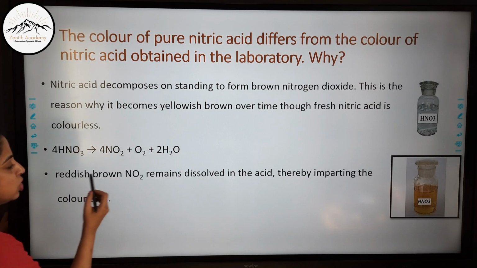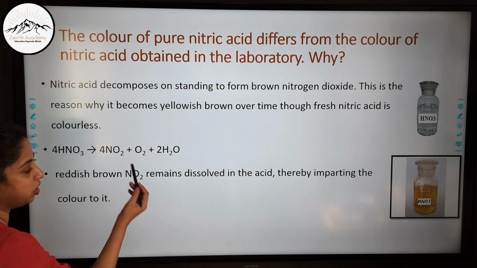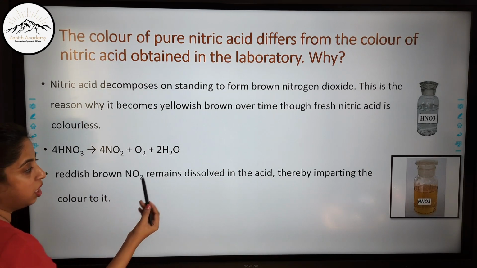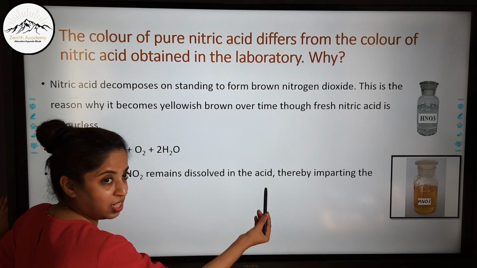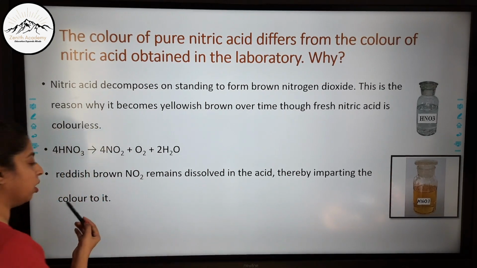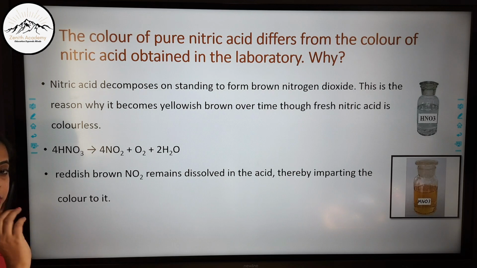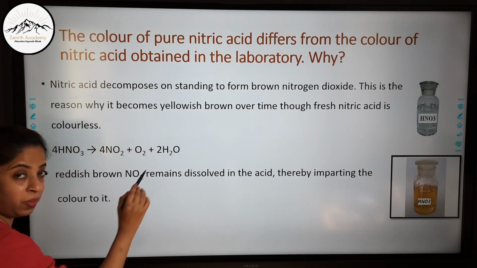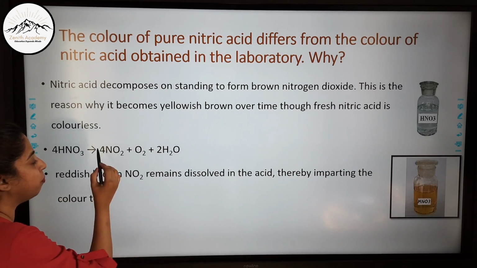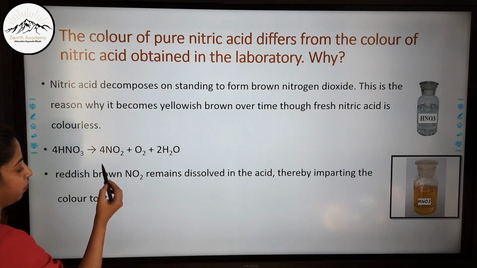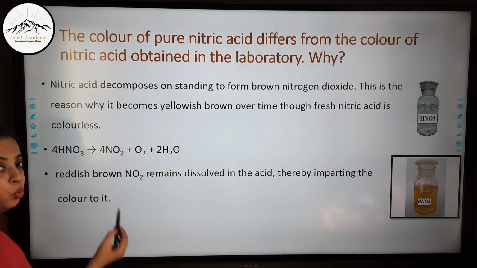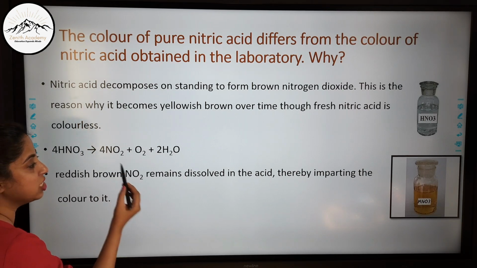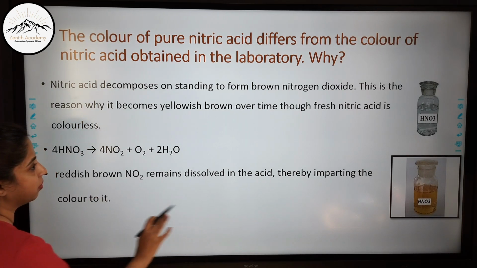Okay, so the reddish brown NO2, this is the reason for the color. The NO2 vapors remain dissolved in the acid, thereby imparting the color to it. So whenever this question is asked, always mention this reaction and tell the examiner that the brown color is due to the brown NO2 gas which remains dissolved in the acid.